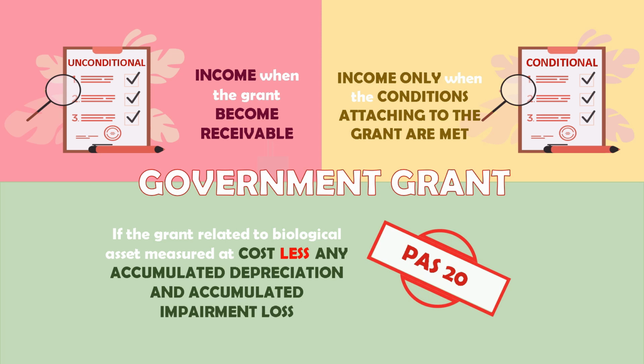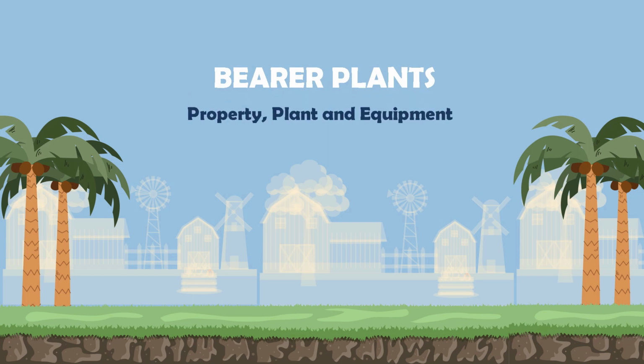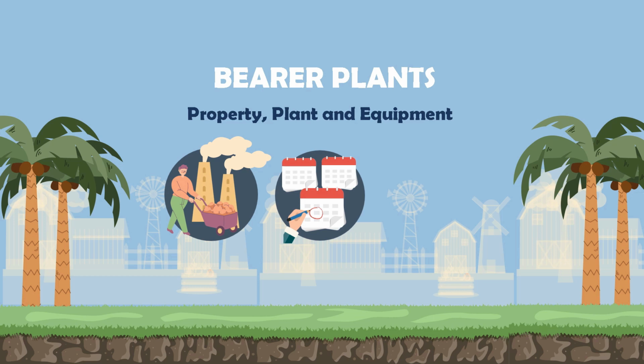If a biological asset attached to land is part of PAS 41, how about bearer plants? Bearer plants should be accounted for in the same way as property, plant, and equipment, because the operation of bearer plants is similar to that of manufacturing. What is a bearer plant? It is used in the production or supply of agricultural produce. It is expected to bear produce for more than one period. It has a remote likelihood of being sold as agricultural produce, except for incidental scrap sales.